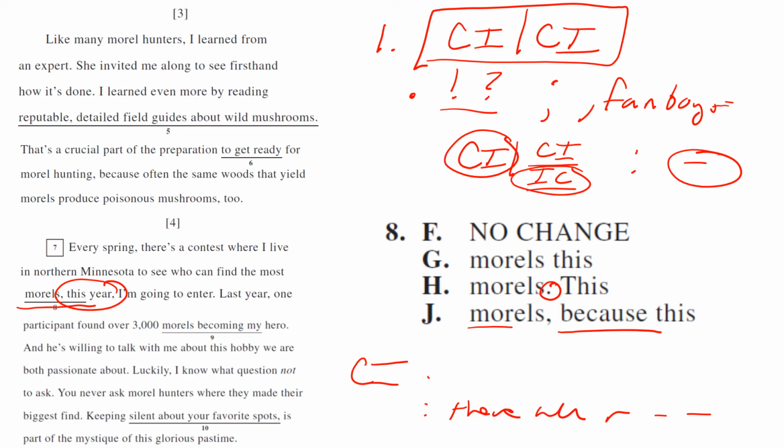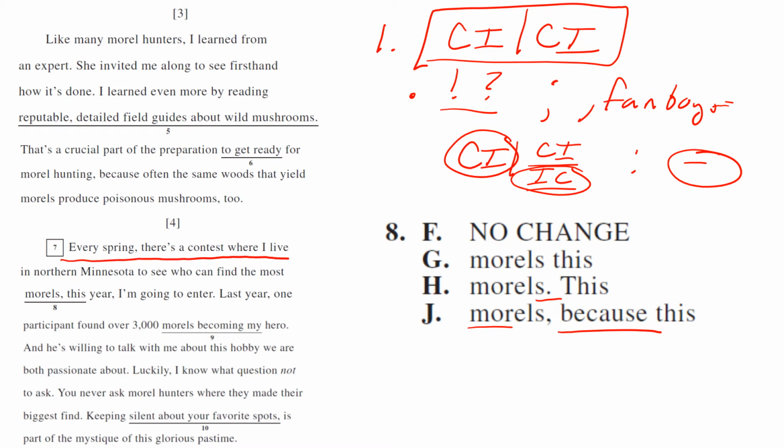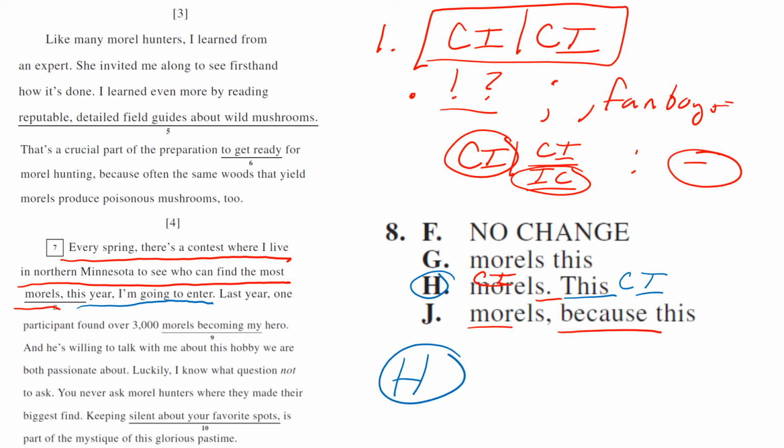All right, so let's go back and check choice H first, because we have this period. So is what comes before the period a complete idea? Every spring there's a contest where I live in northern Minnesota to see who can find the most interesting morels. That is a complete idea. So I'm just going to label CI above it. Now let's see if the second part is complete. This year I'm going to enter. That's a complete idea also. So I know complete idea, complete idea. Choice H, I don't even have to check the other answers because I know that one's correct.